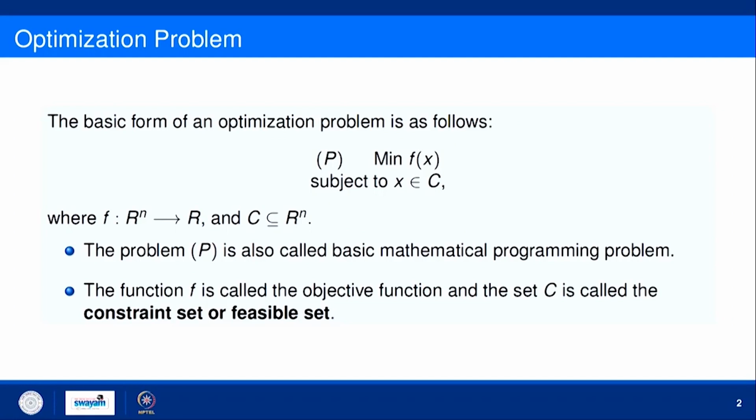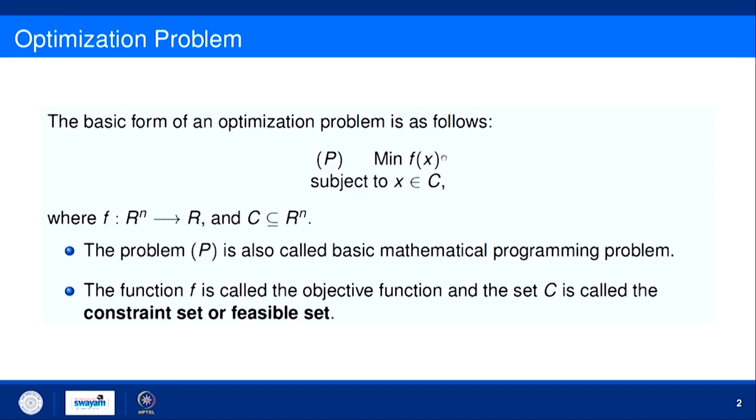Now, first of all, how can we define an optimization problem? So, an optimization problem is basically maximization or minimization of a function f, which we call the objective function, subject to some set of constraints, the constraint set C. Here I am defining C as a constraint set. So, this function f is from Rn to R, that means there are n unknowns, and this C is a subset of Rn, the set of constraints.